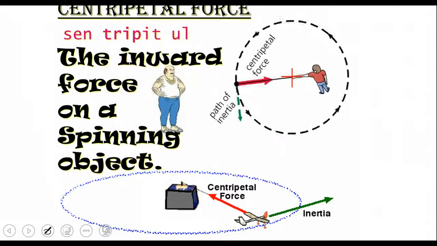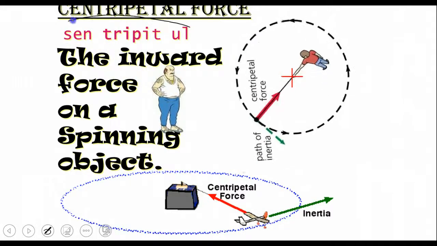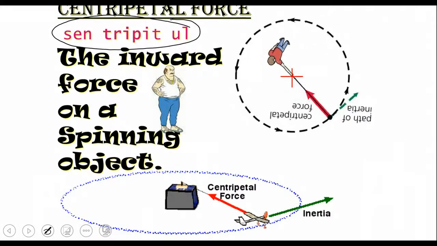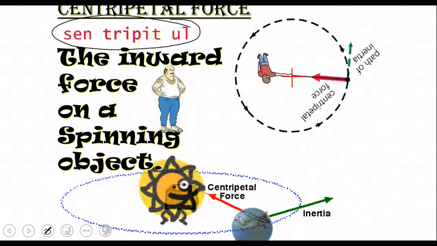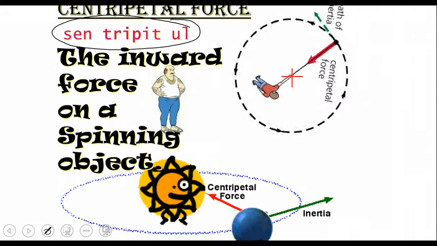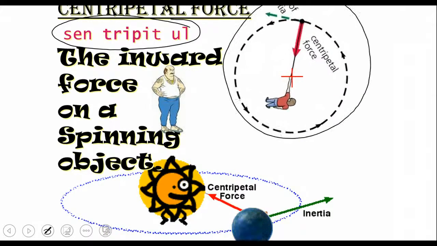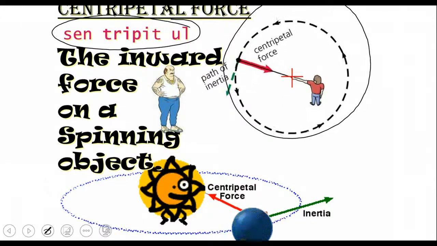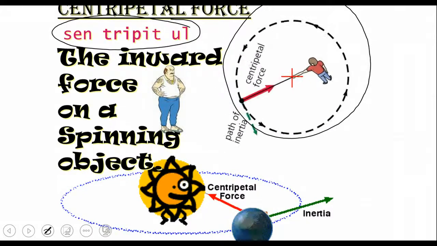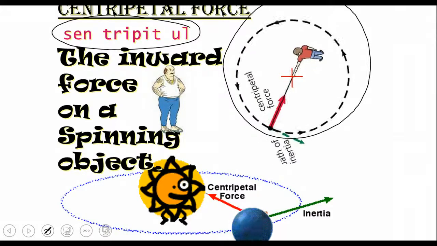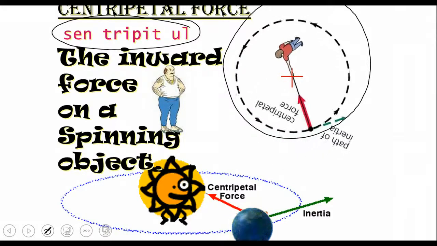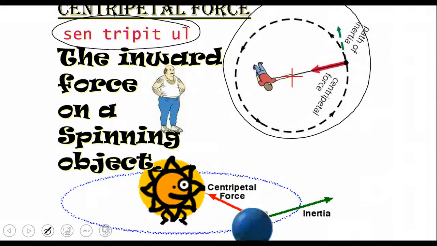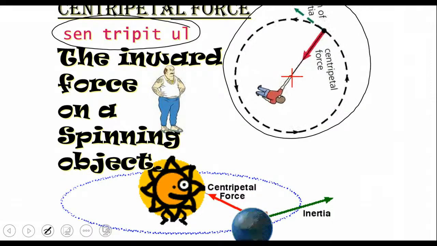Okay, so this is the pronunciation: centripetal force. Again, it's the inward force of a spinning object. You see a couple more examples here. This again is spinning an object, so you might have a ball on a string. The centripetal force is the force going inside the circle. The path of inertia is going straight out, and you can see that as you spin around. So inertia means if you let go at any point in time, the ball is going to go straight out.